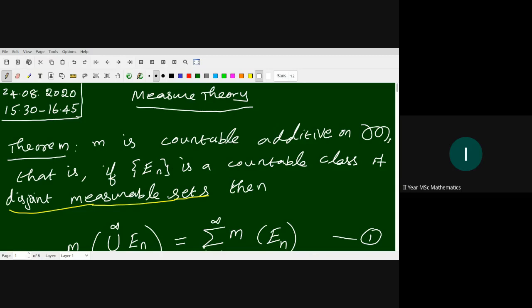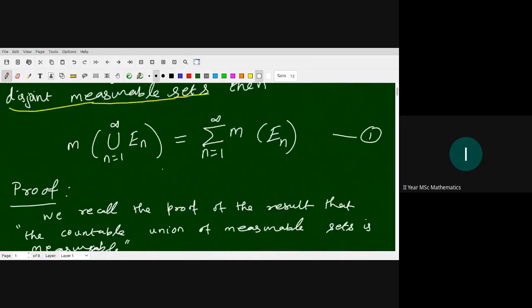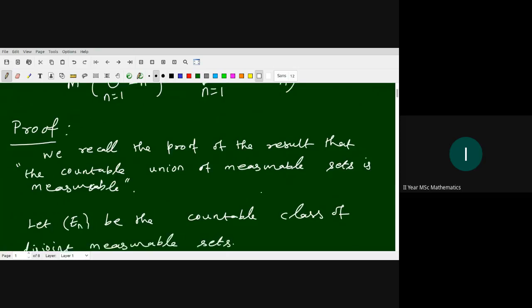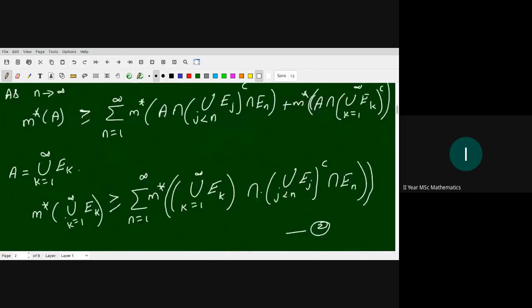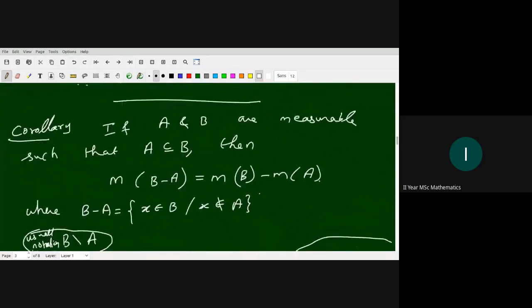Countable additive property. If we have a countable class of mutually disjoint measurable sets, then M of union En is the summation of M of En. Okay, when the sets are mutually disjoint we have equality; otherwise we only compare using the less-than-or-equal inequality, remember? We saw the proof for that. What is the next result?